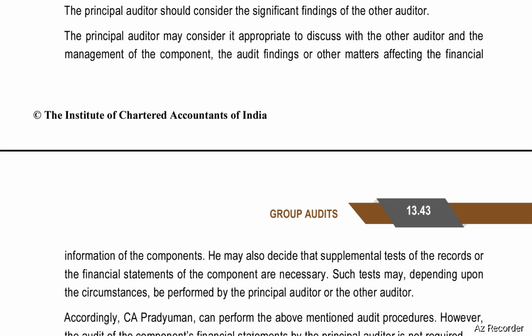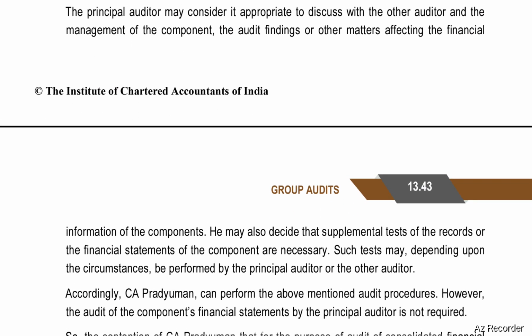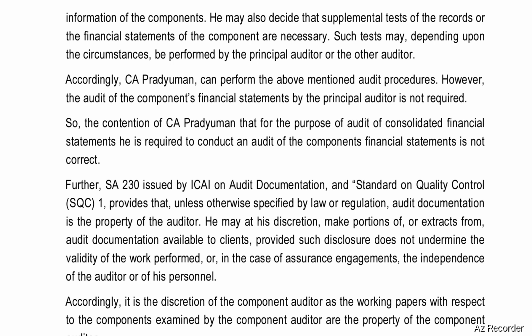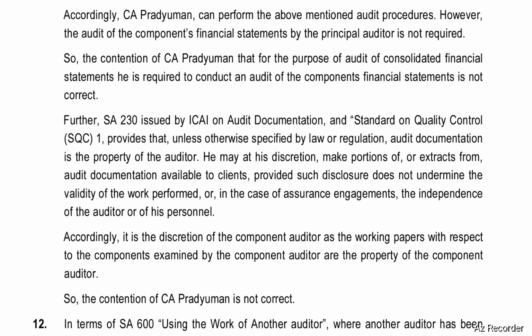The principal auditor may consider it appropriate to discuss with the other auditor and the management of the component the audit findings or other matters affecting the financial information of the components. He may also decide that a supplemental test of records or the financial statements of the components are necessary. Such tests may, depending upon the circumstances, be performed by the principal auditor or the other auditor. Accordingly, CA Presuman can perform the above mentioned audit procedures.